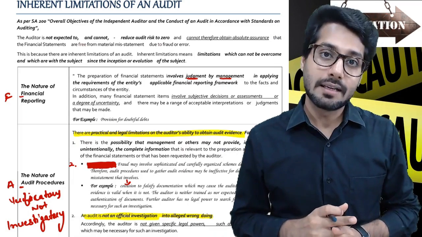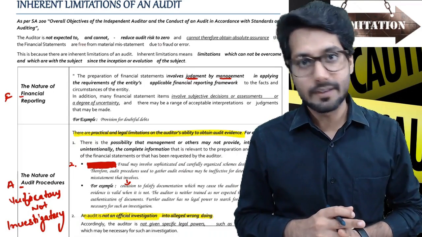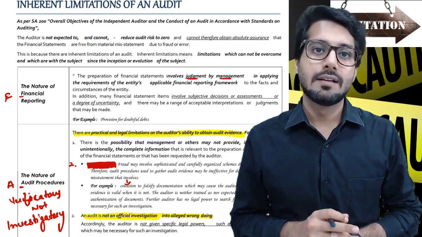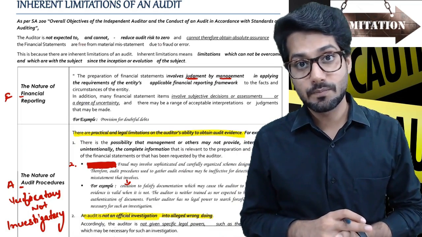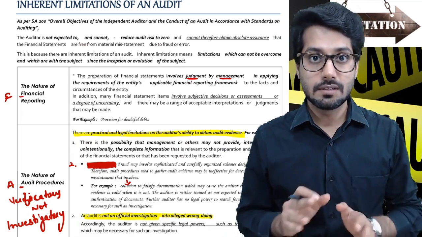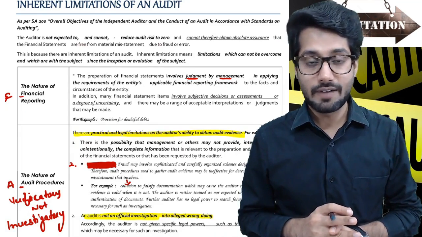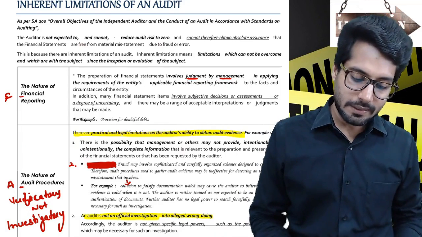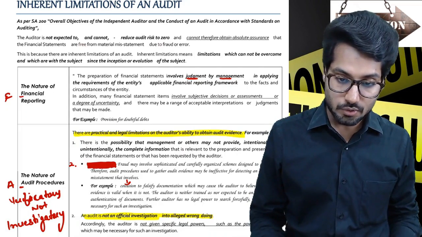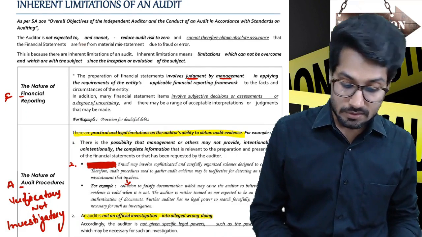So sampling is done, and sampling leads to a risk that because we are not able to check each and everything, we cannot provide absolute assurance. Absolute assurance is possible only when you check each and everything. Even then, we are humans, so we might end up not detecting each and every error or fraud, because frauds are done very smartly and carefully. They are concealed, so you cannot easily find them. So coming to the point, auditor is not expected to and cannot reduce audit risk to 0, cannot therefore obtain absolute assurance that the financial statements are free from material misstatement due to errors or frauds. And this is because there are inherent limitations.